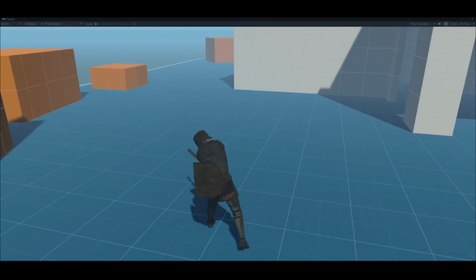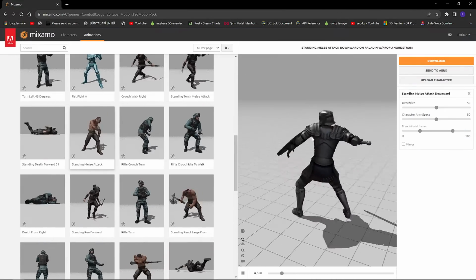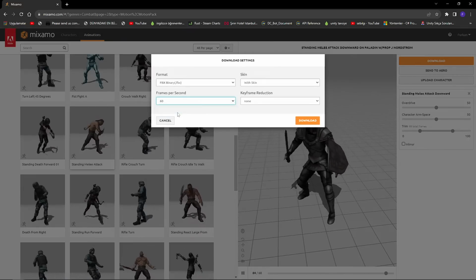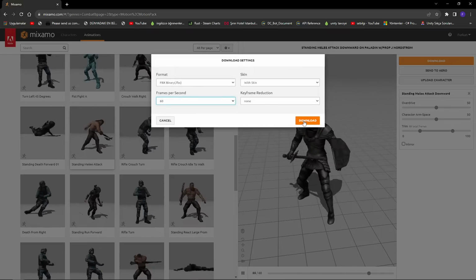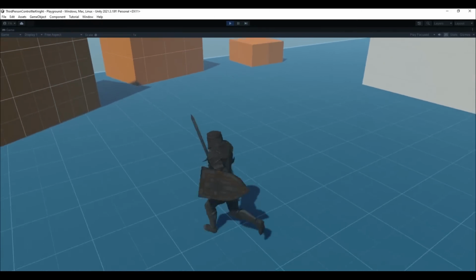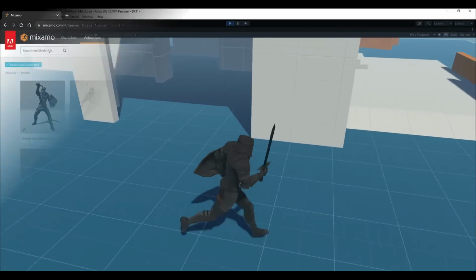It may be difficult to implement it because of the animation details, but I believe you will learn lots of things about creating combo system by watching this video. You should download exactly the same animations as me and set them exactly the same. You won't face any problem in the coding section, but implementing animations and setting them may be difficult. It is why I am sharing this project on GitHub.